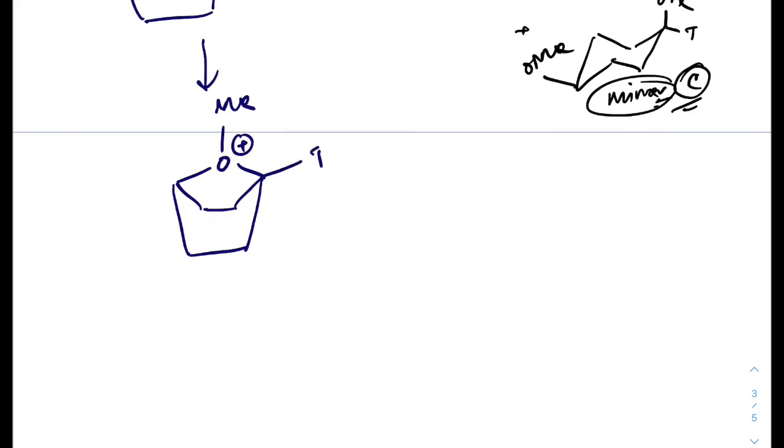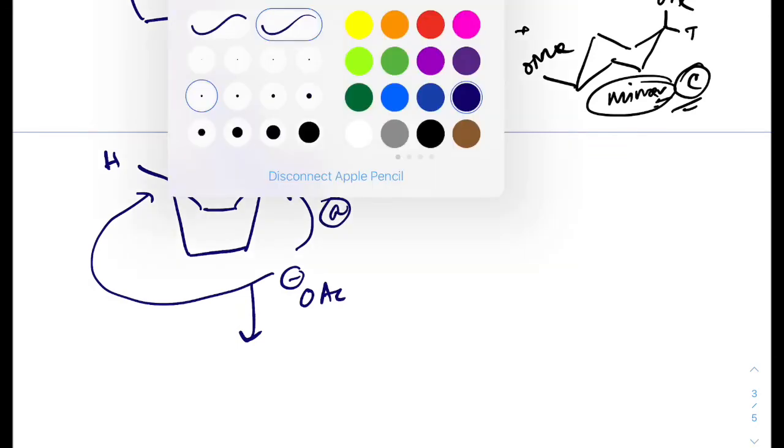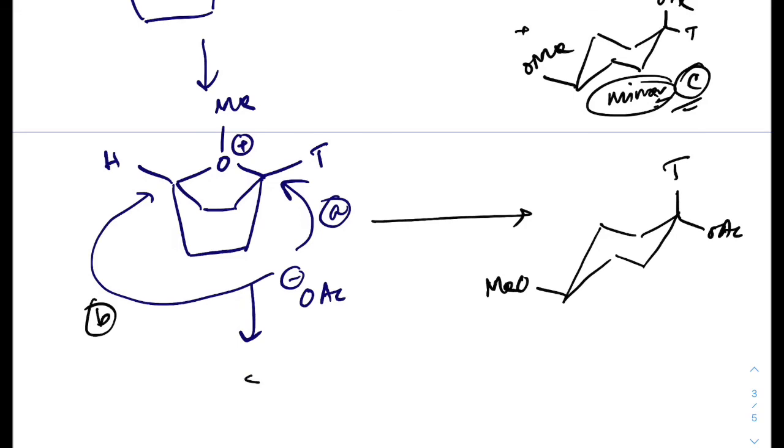And there is tritium and there is hydrogen. Now there are two possibilities. The OAc group can attack from there or it can attack from there. So when the OAc group attacks through path A, it gives one product, and when OAc attacks through path B, it gives a product like this.